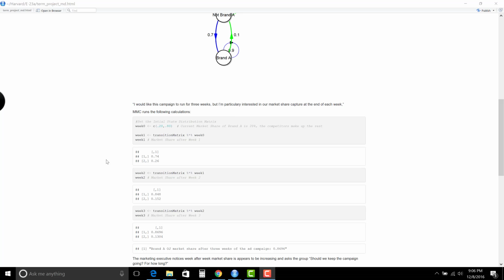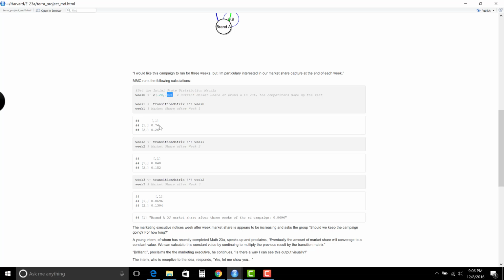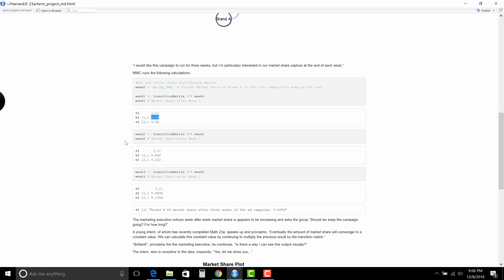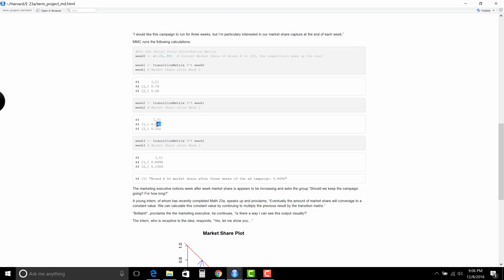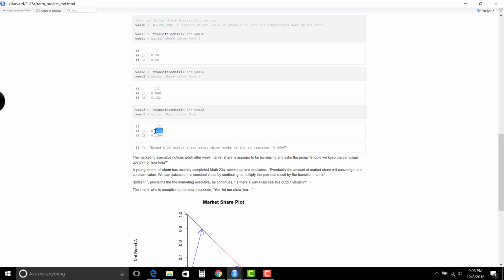And so we take the probability transition matrix and multiply that by the initial market share, which you can see is 20% of Brand A and 80% of not Brand A. So after 1 week, you can see that their market share increases to 74%. After week 2, it increases to 85%. And after week 3, it increases to almost 87%.